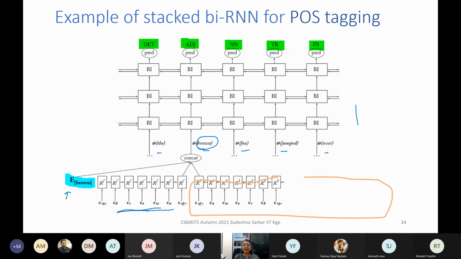So in this particular case, there is a bidirectional RNN on the characters to get the embedding of the word, which is concatenated with the word2vec embedding. And the embeddings of these words are fed to a bidirectional RNN, which goes through these words. And then we have the parts of speech which are predicted.